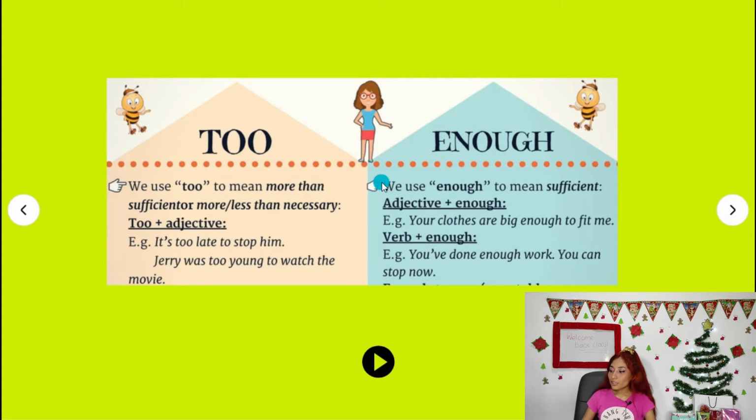Enough, we use enough to mean sufficient, okay, y aquí se escribe adjective plus enough, adjetivo más enough. Example, your clothes are big enough to fit me, suficiente, okay. For example, this book is good enough to learn the topics, es lo suficientemente bueno.